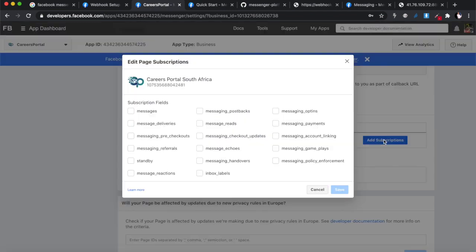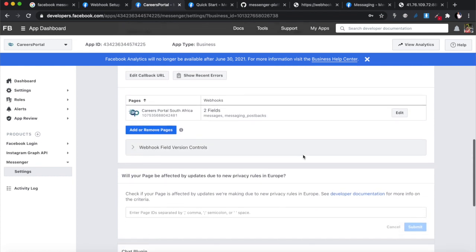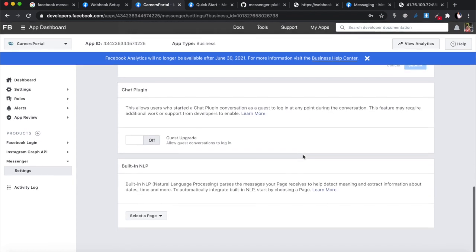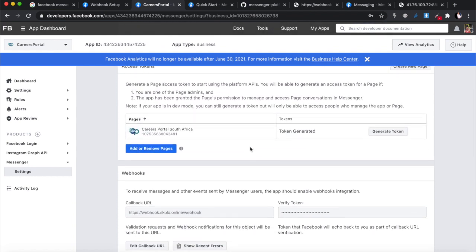Yes, we need to add subscriptions, so that we give it, basically any subscription is giving permissions to your app. What permissions do you want it to have? We want it to have messaging and messaging postbacks. These other ones, at this point, you don't need them. So I'm going to click save. All right, and then that's done. So those permissions are done, and I think that's all you have to do from this side. Okay, you just double check that your token is okay.